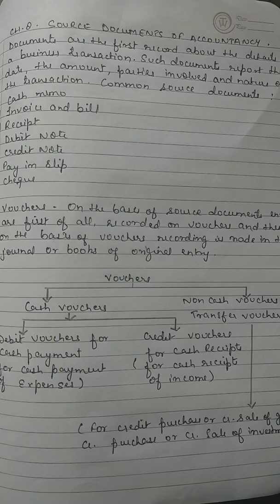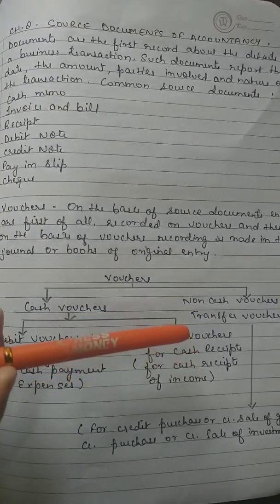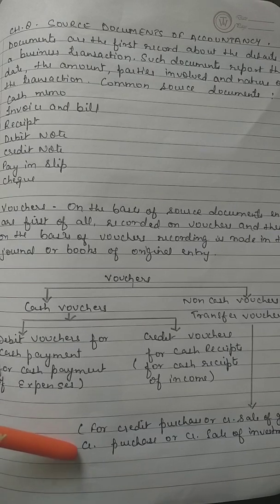Okay. Now we are going to talk about non-cash vouchers, which are also called transfer vouchers. So in that, what are the things that are there? The vouchers are prepared for non-cash items or transactions such as credit purchase or credit sales of goods, credit purchase or credit sales of investment, credit purchase or credit sales of fixed asset, return of goods purchased or sold on credit, for providing depreciation also, and for writing off bad debts also. Okay. So these are the classification of vouchers. It can be cash, debit and credit vouchers, and non-cash.